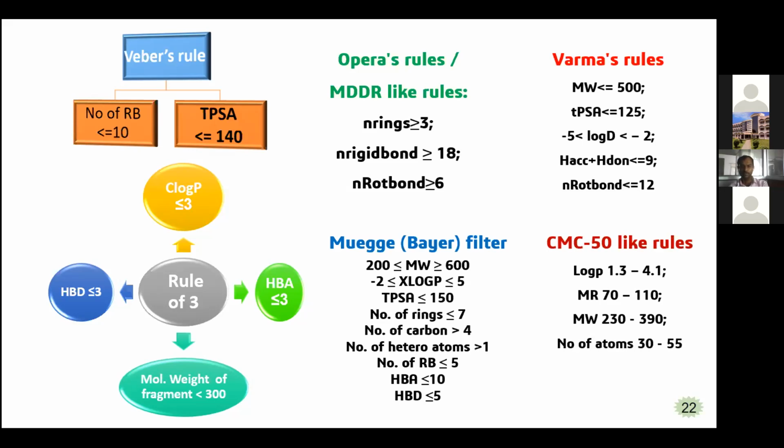There are different rules, and some are represented here. The last one is the CMC-50 like rule: logP should be 1.3 to 4.1, molar refractivity 70 to 110, molecular weight 230 to 390, and the number of atoms in the molecule 30 to 55. So these are the different drug-likeness rules you can observe.